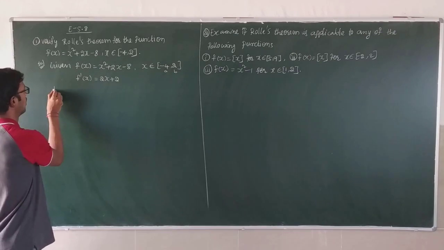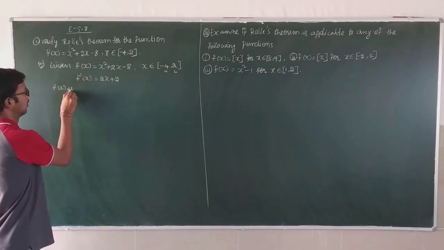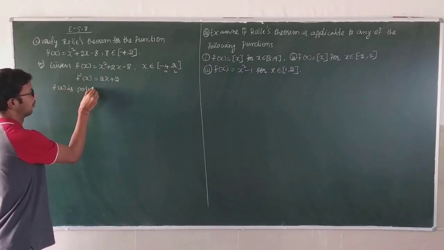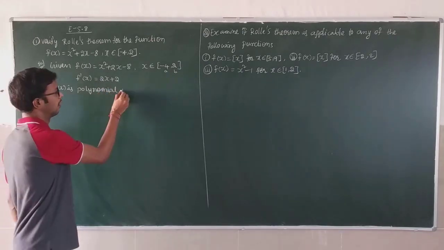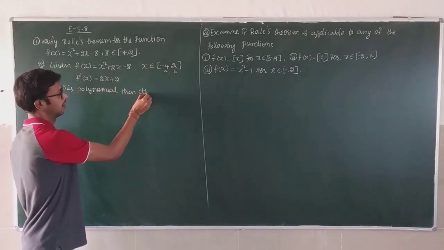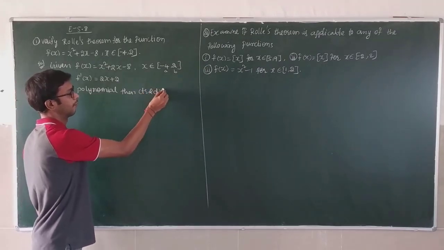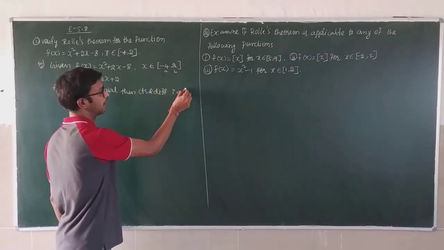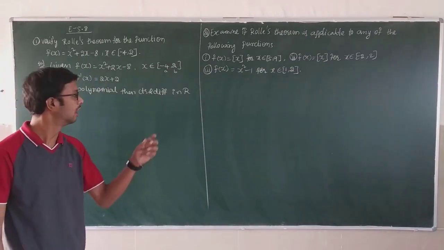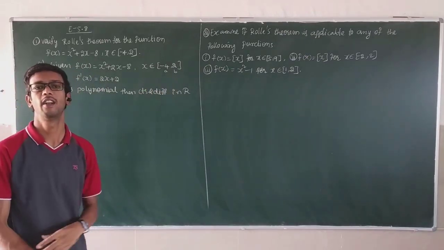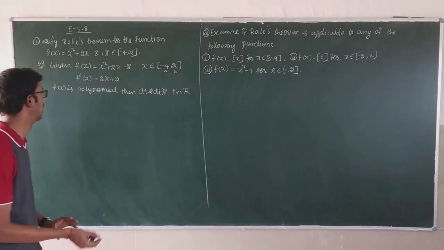Next, f of x is a polynomial, then continuous and differentiable in capital R. On every real number line, every place it is continuous and differentiable. Why? Because it is a polynomial.